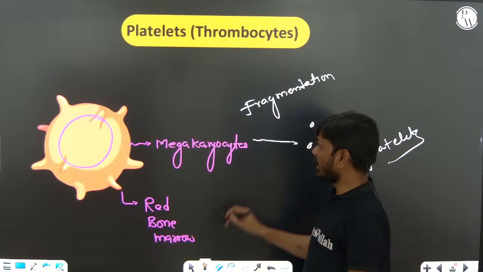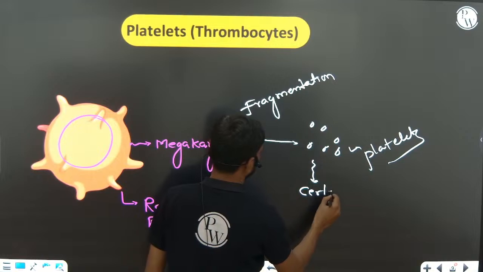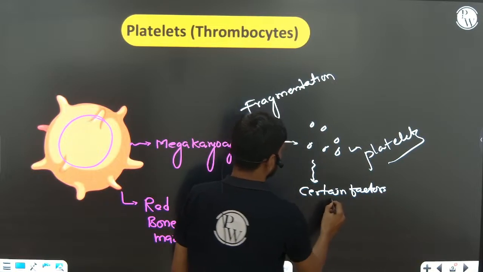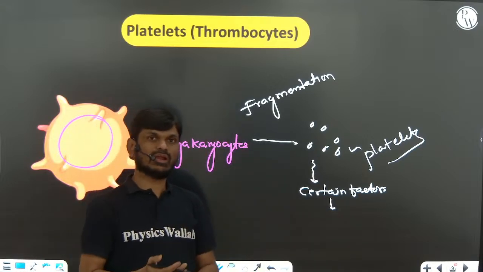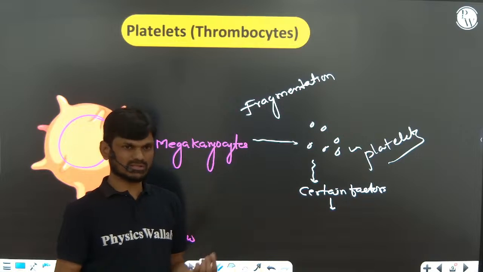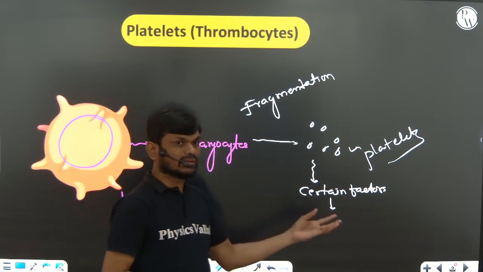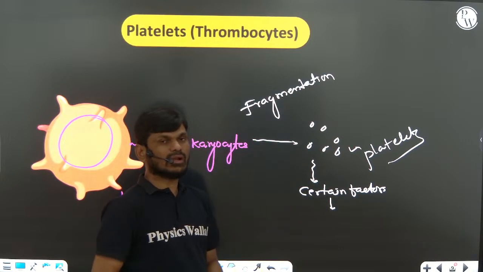They release certain factors that are very much needed for the clotting of blood, for example thromboplastin, the tissue factor. If there is a decrease in the number of platelets, that leads to clotting disorders.